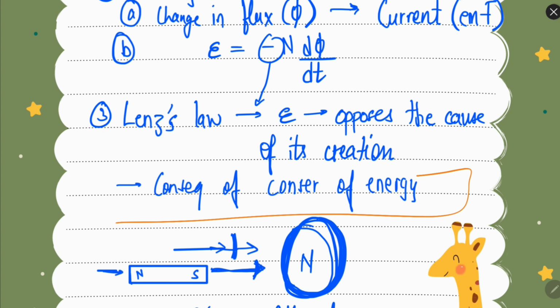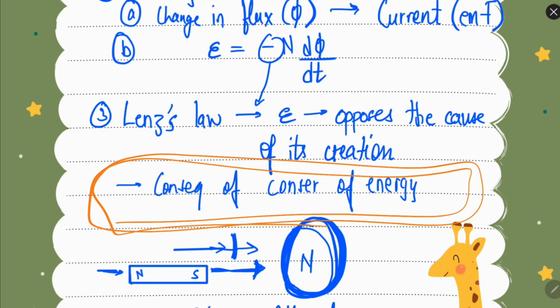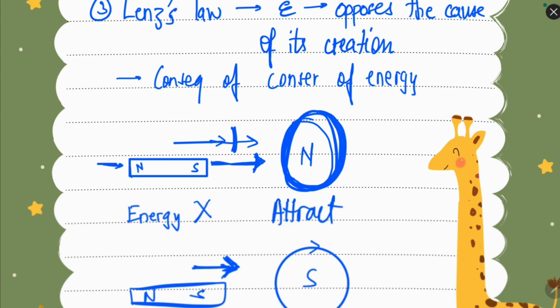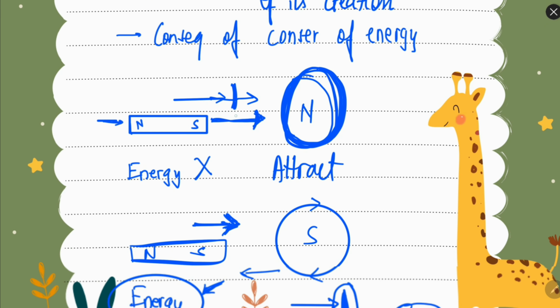The reason behind Lenz's law is the conservation of energy, because let's say if Lenz's law was not followed, and the south pole is moving towards it, and a north pole was created.